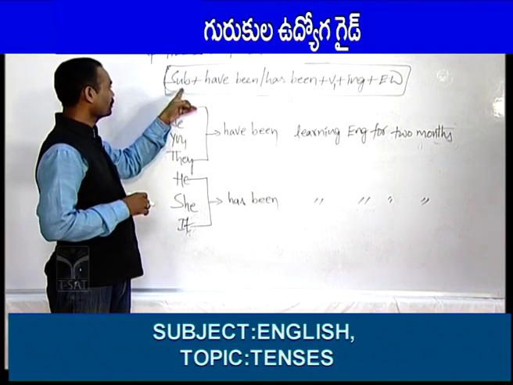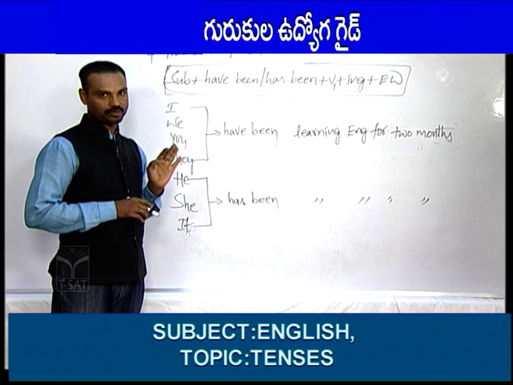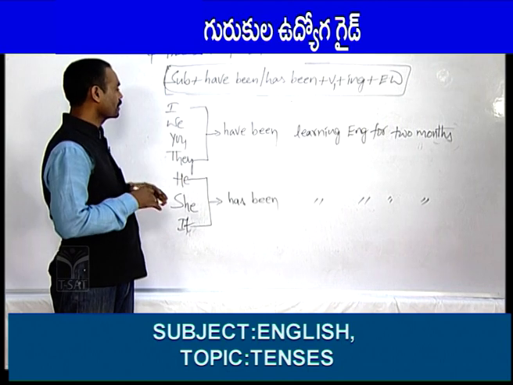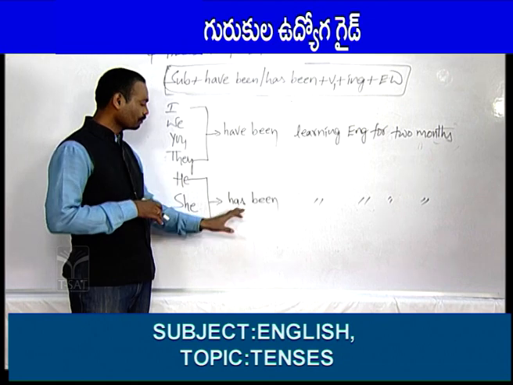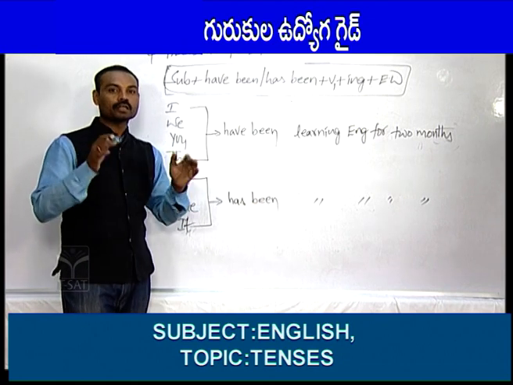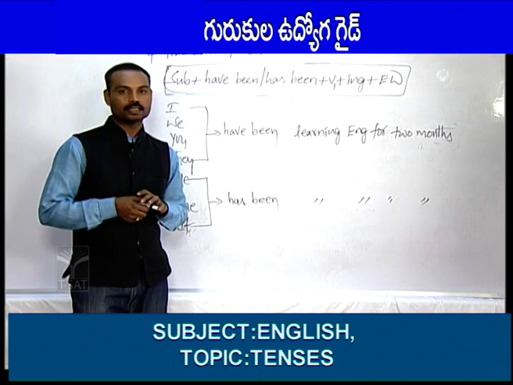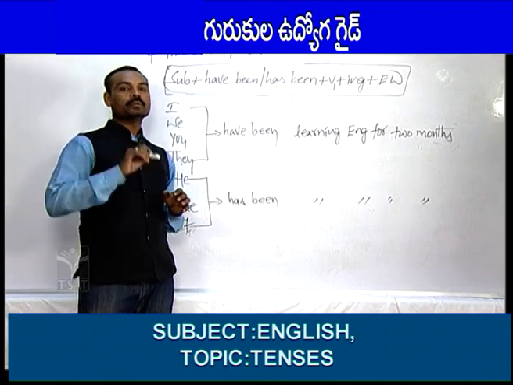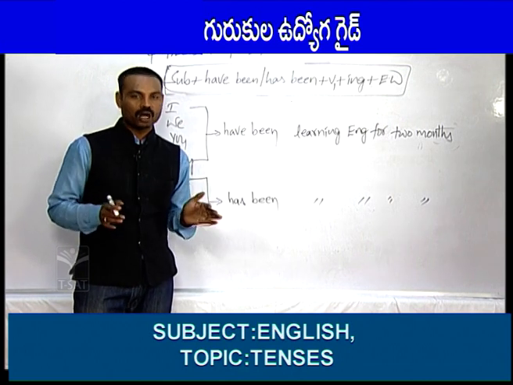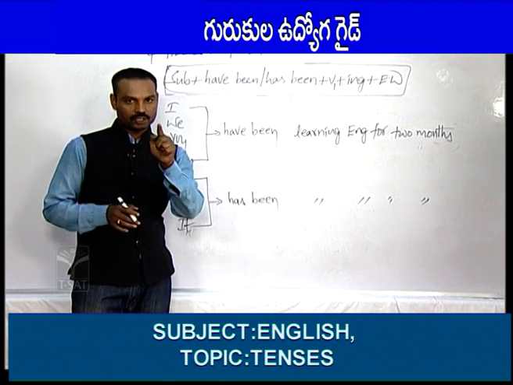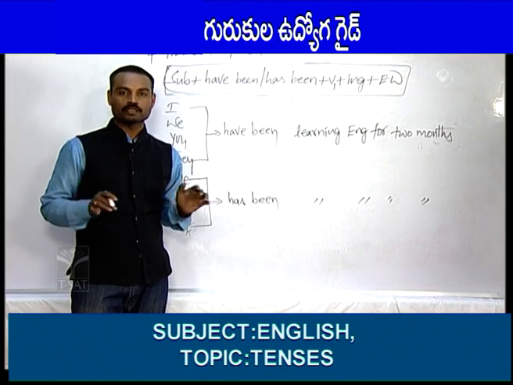This is the frame: subject plus have been and has been, V1 plus ing form plus extra words. Let us see how to write sentences. After I, you, they we should use have been, after he, she we should use has been. Okay, now I am going to give you some examples of present perfect continuous tense. For example, in the month of January you started learning English. This is March. So, 2 months ago you started learning English.